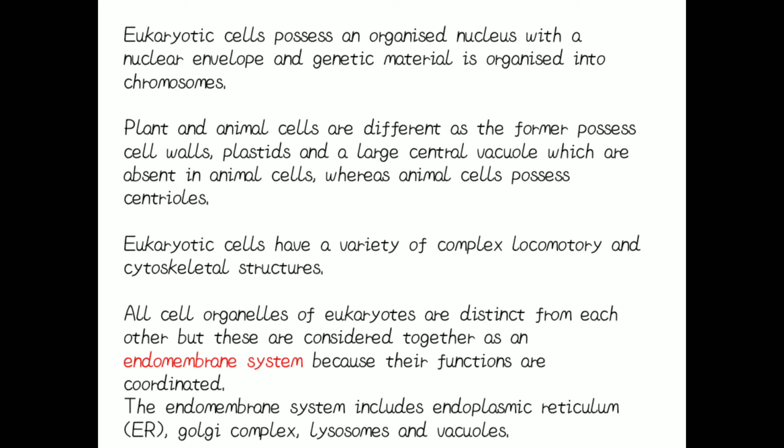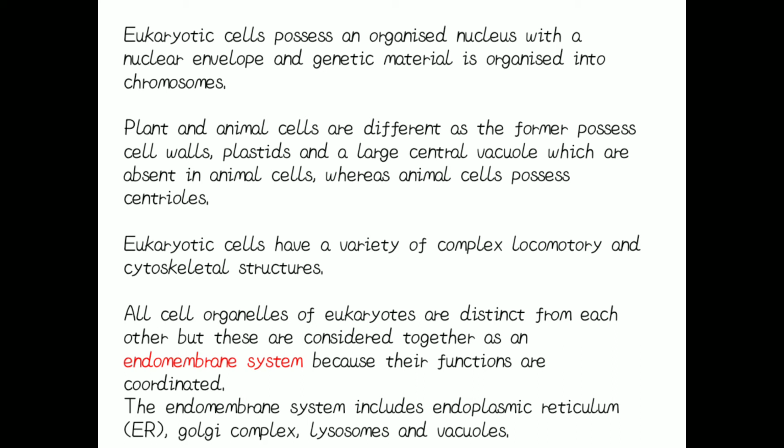Then the vacuole present in the plant cell is large in size and only single, and it is situated in the center. The position of the nucleus in the plant cell is slightly migrated towards the periphery. But in the animal cell, the vacuoles are small in size and many in number.